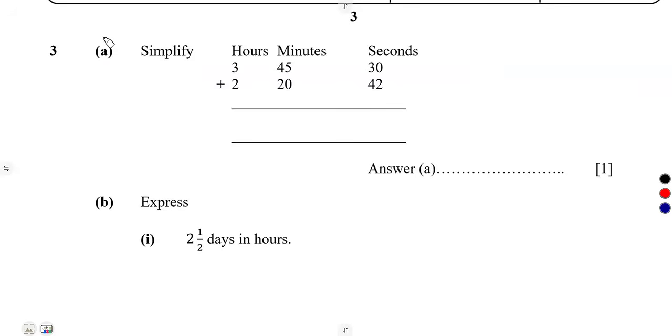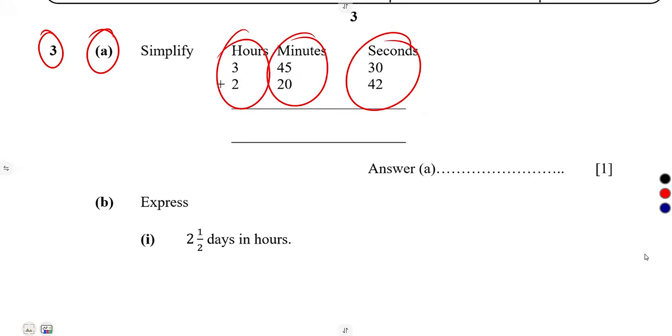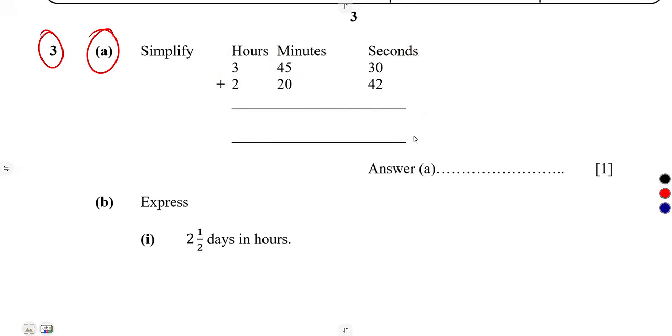Number 3, you're given on item A, simplify this, all right? That was an easy question, just to add seconds, minutes, and hours, all right? So what is it that we have here? Let us add 0 plus 2, that's a 2. 3 plus 4, that's 7. This is going to be 5. 6, this is going to be 5.